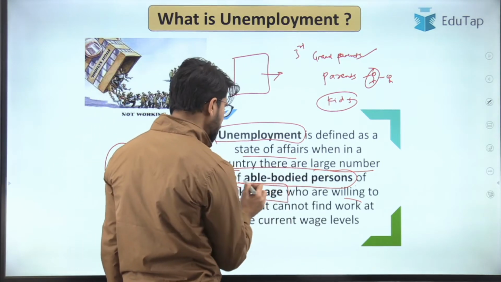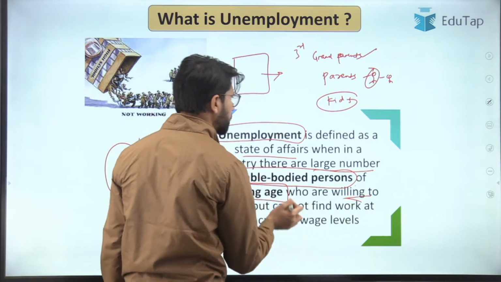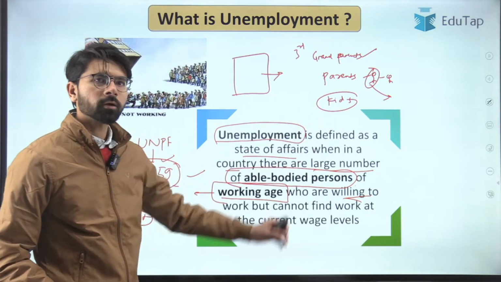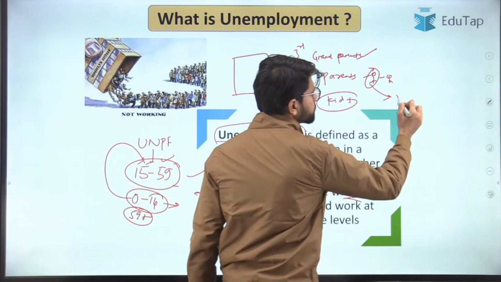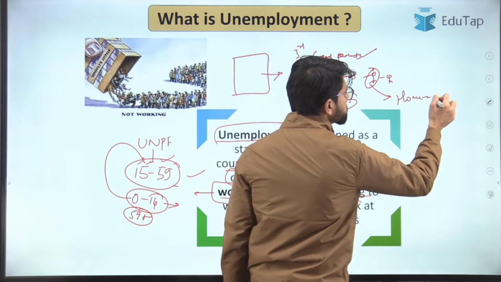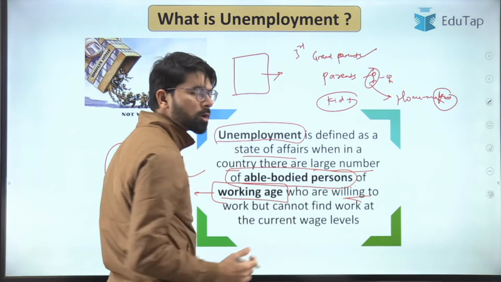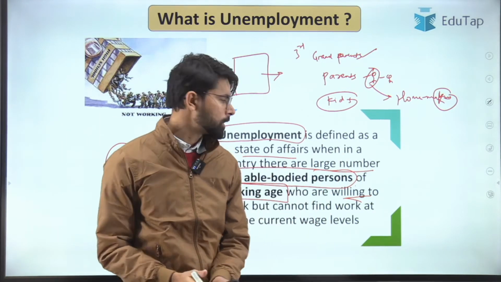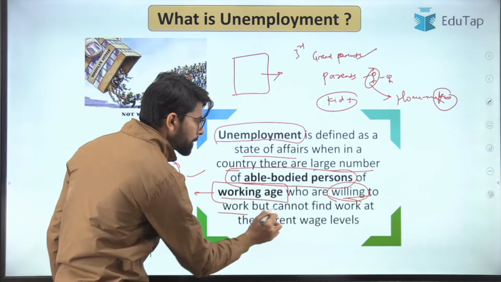It says that there are a large number of able-bodied persons of working age who are willing to work. Take the example of this mother, who is a homemaker. She is not willing to go out and participate in the economic activities that are taking place. The definition applies only to those who are willing to work but cannot find work.